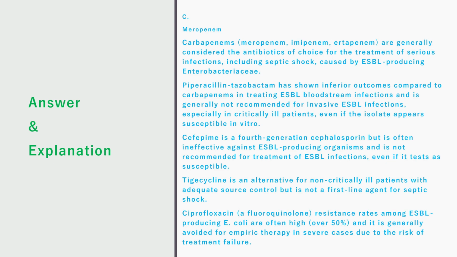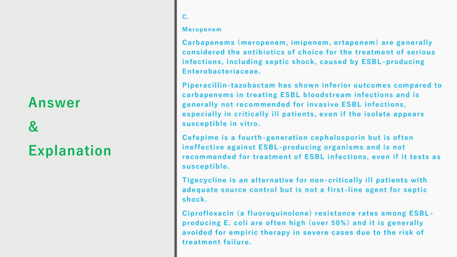Explanation. Carbapenems, meropenem, imipenem, ertapenem, are generally considered the antibiotics of choice for the treatment of serious infections, including septic shock, caused by ESBL-producing Enterobacteriaceae. Piperacillin-tazobactam has shown inferior outcomes compared to carbapenems in treating ESBL bloodstream infections and is generally not recommended for invasive ESBL infections, especially in critically ill patients, even if the isolate appears susceptible in vitro.